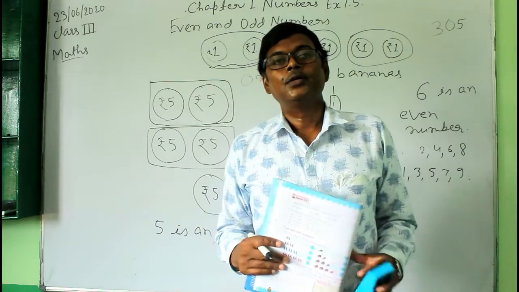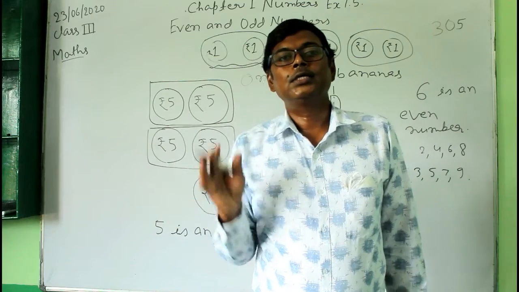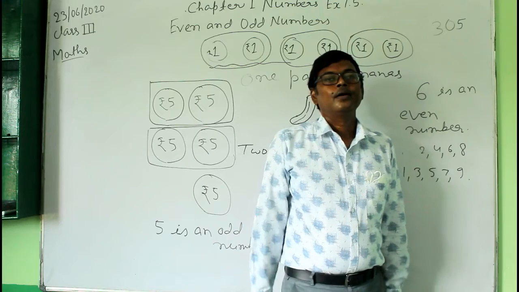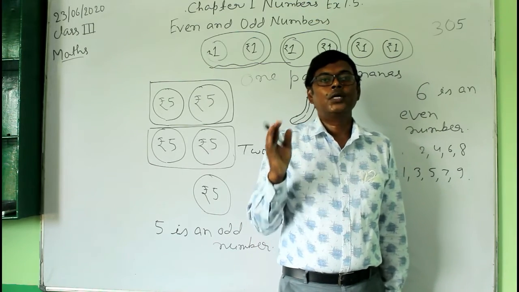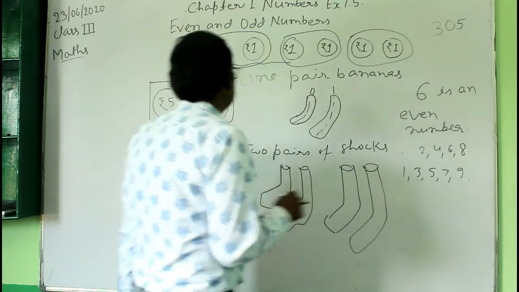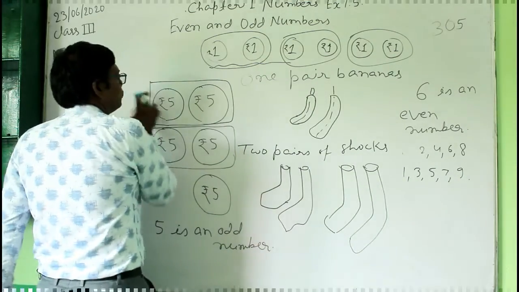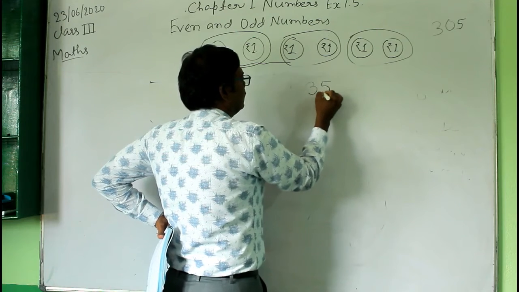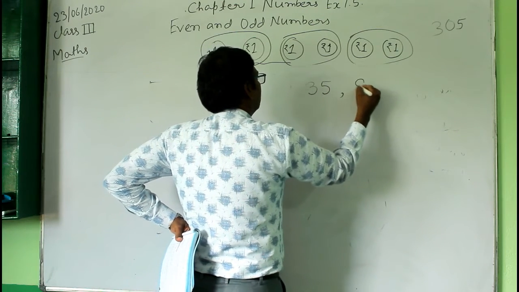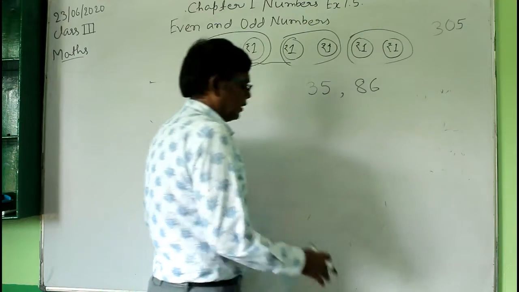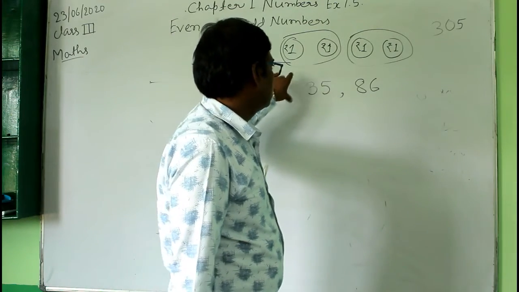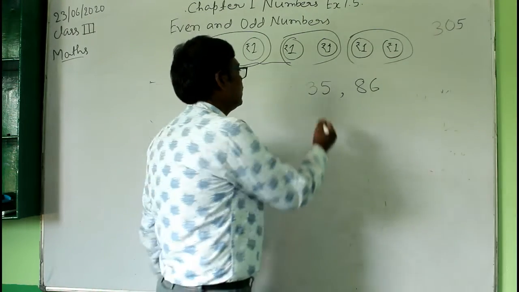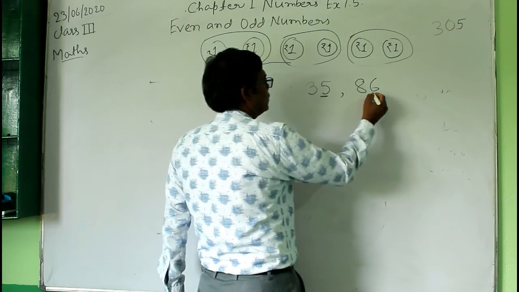When you are given any number, the first thing is to observe the digit at the ones place. For example, suppose there is a number 35 and another number 86. Here, observe the digit at the ones place. In the first number it is 5, and in the second number it is 6.